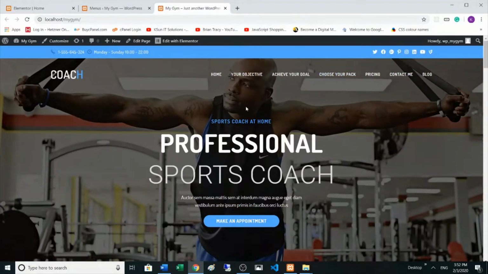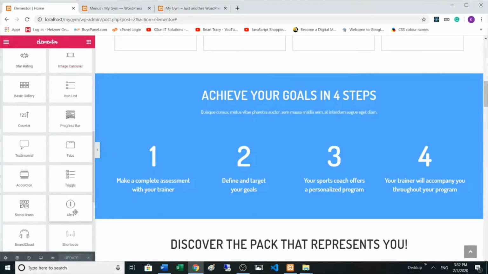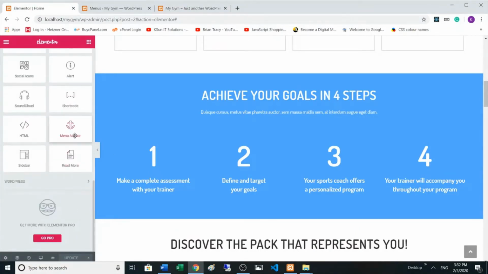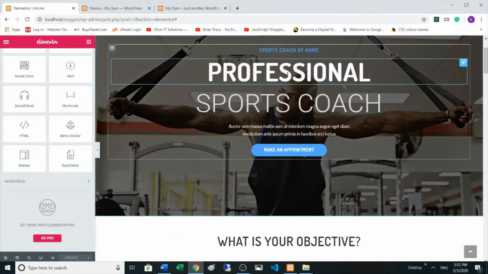We have a tool in Elementor, and it is the menu anchor. So we use the menu anchor for this purpose. In the Elementor page builder, in the page editor, I will create a new section just right here.